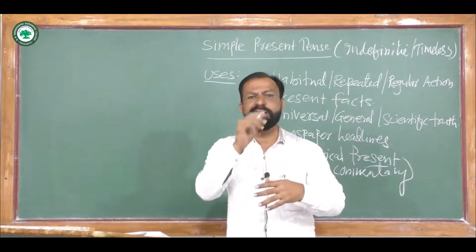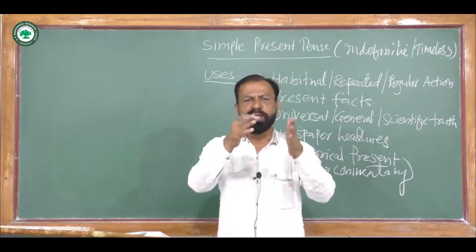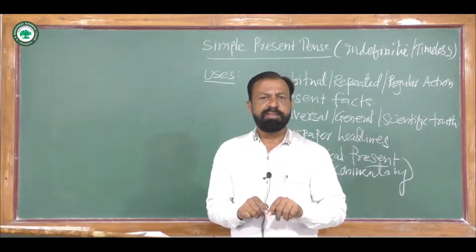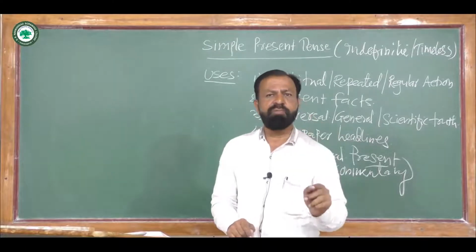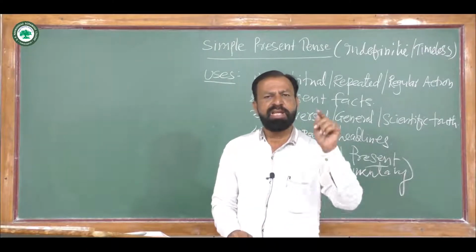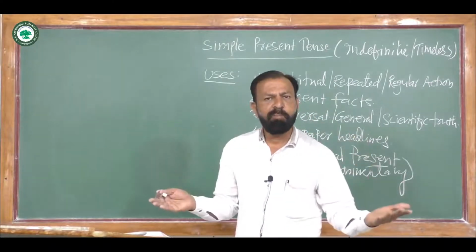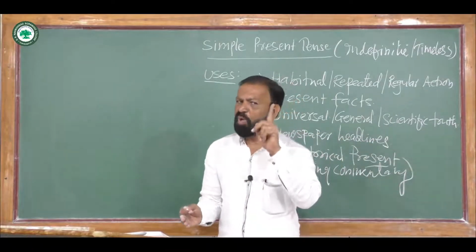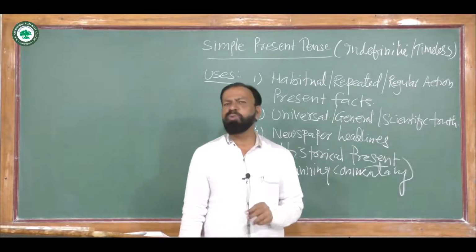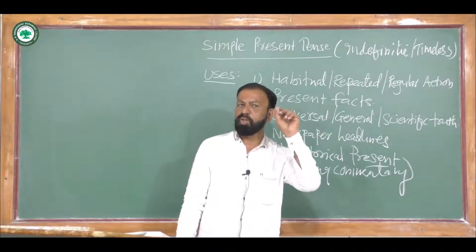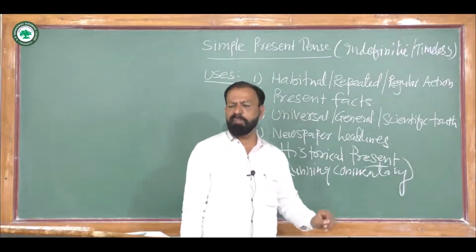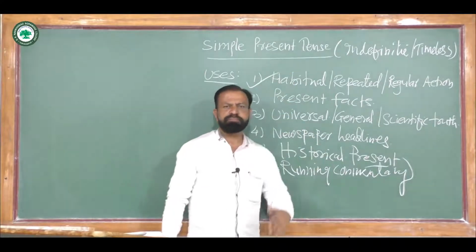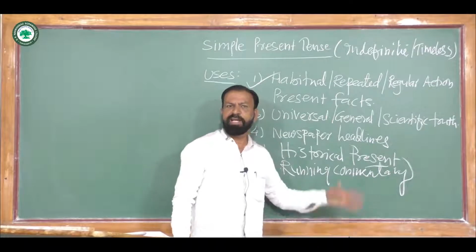You have already studied I, we, you, he, she, it and they. In short, we can say when the subject is the pronoun he, she, it, or the name of a place, person or thing, the verb takes s or es. Here you have to remember the rule regarding the simple present tense. So now the first use of simple present tense ends here.